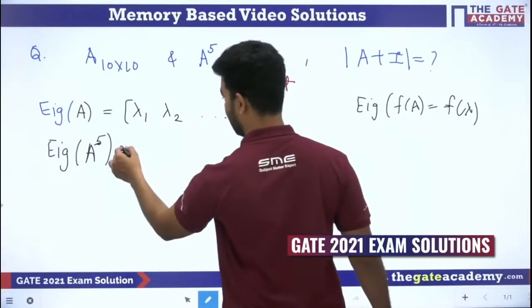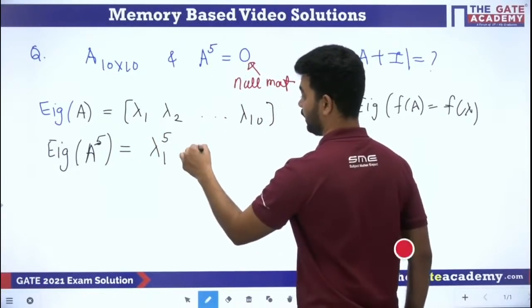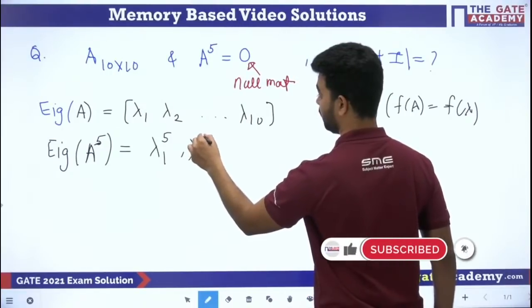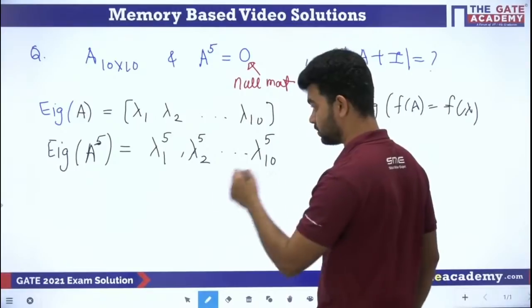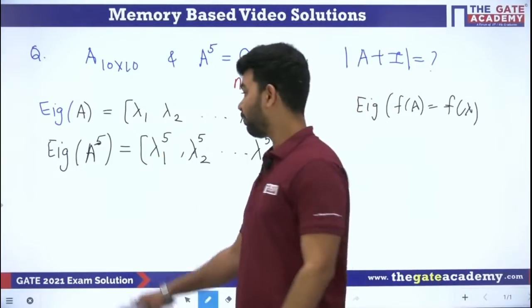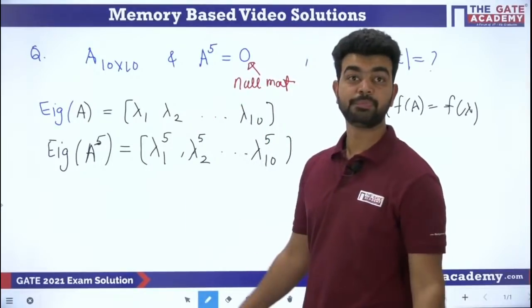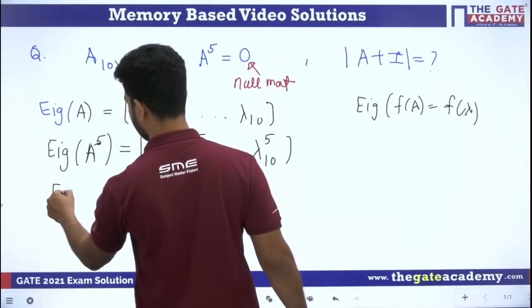So here the eigenvalues of A to the power 5 are nothing but lambda 1 to the power 5, lambda 2 to the power 5, dot dot dot, lambda 10 to the power 5. These are the eigenvalues, right? If these are the eigenvalues, then I know what A to the power 5 is. It is a null matrix, beta. If A to the power 5 is a null matrix, then the eigenvalues of a null matrix